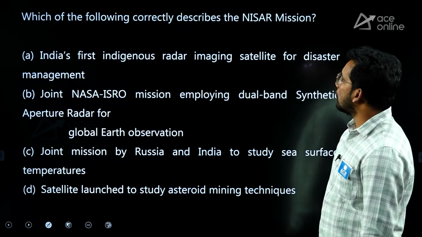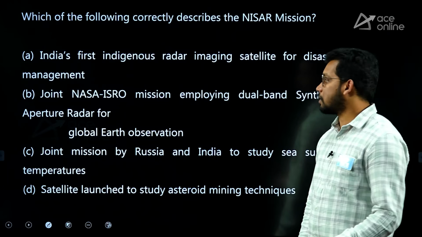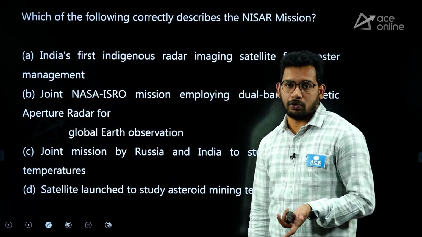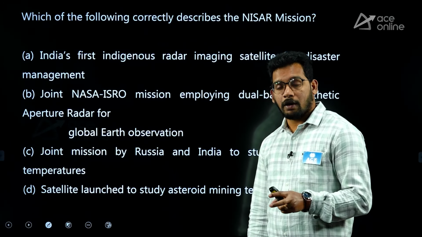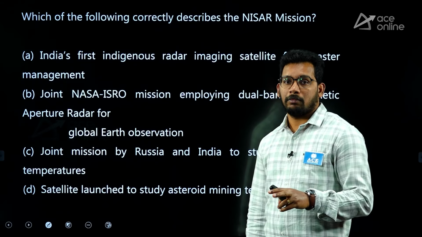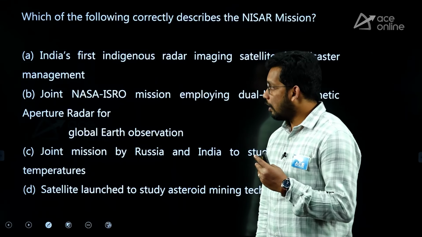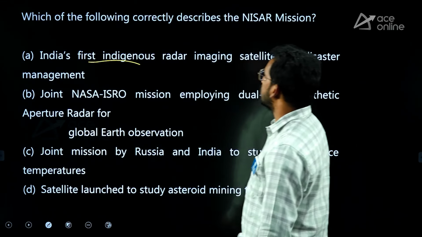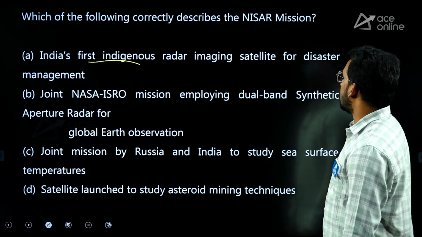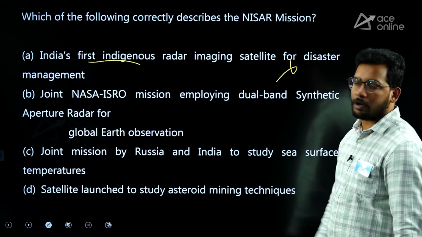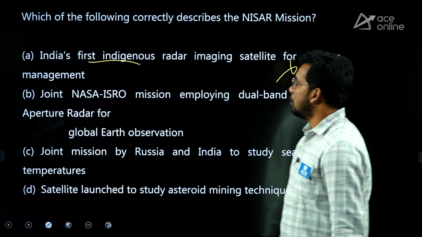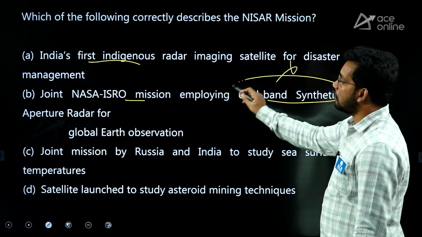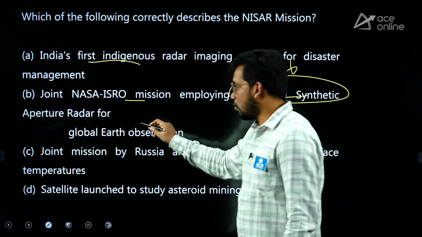Next, which of the following correctly describes the NISAR mission? Again, a science and technology related current affair. NISAR is launched by NASA and ISRO, and it has the feature of a dual frequency band. So let's see the statements. India's first indigenous radar imaging satellite for disaster management. No, we have a number of satellites. This is not the first. It is a joint NASA ISRO mission employing dual band synthetic aperture radar for global observation.